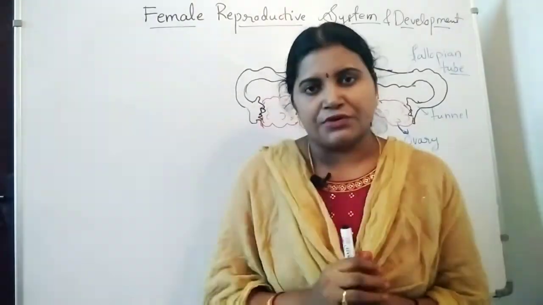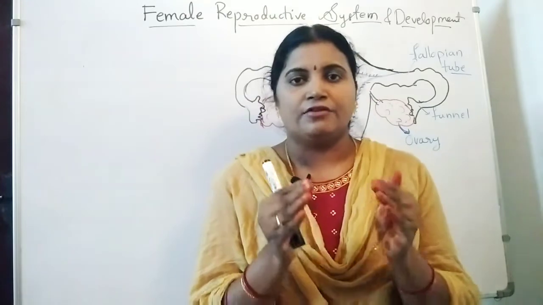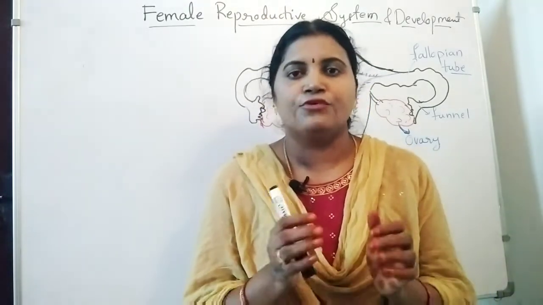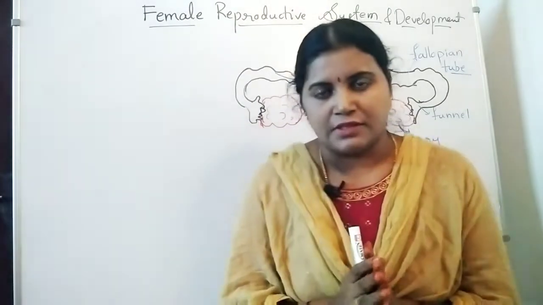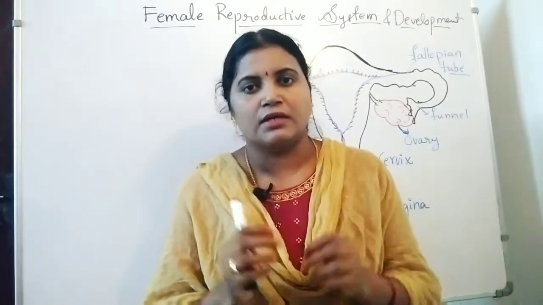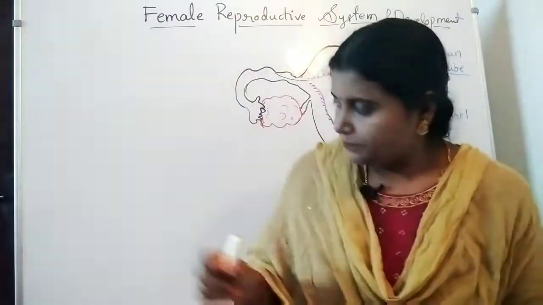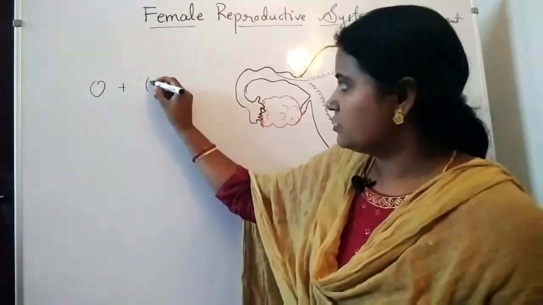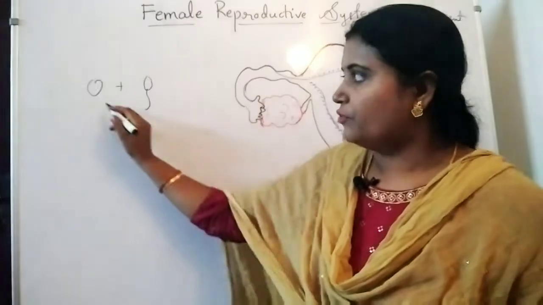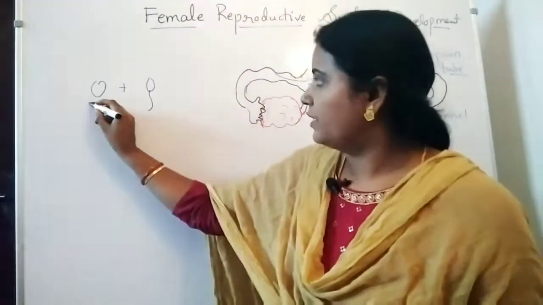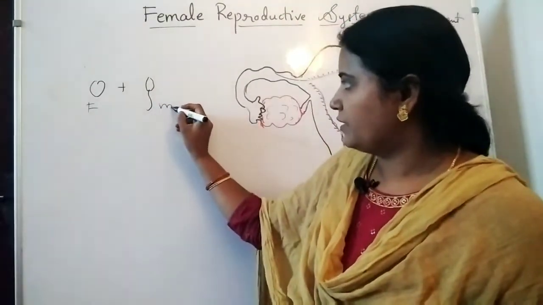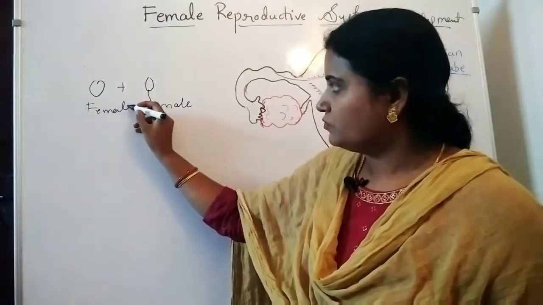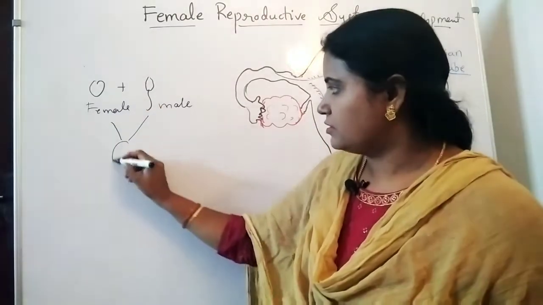So sexual reproduction is nothing but involvement of two gametes. There is a fusion of gametes that takes place. So what are the two gametes? Here the gametes are, one is the ovum, another one is the sperm cell. So fusion of female and male gametes together forms a zygote.